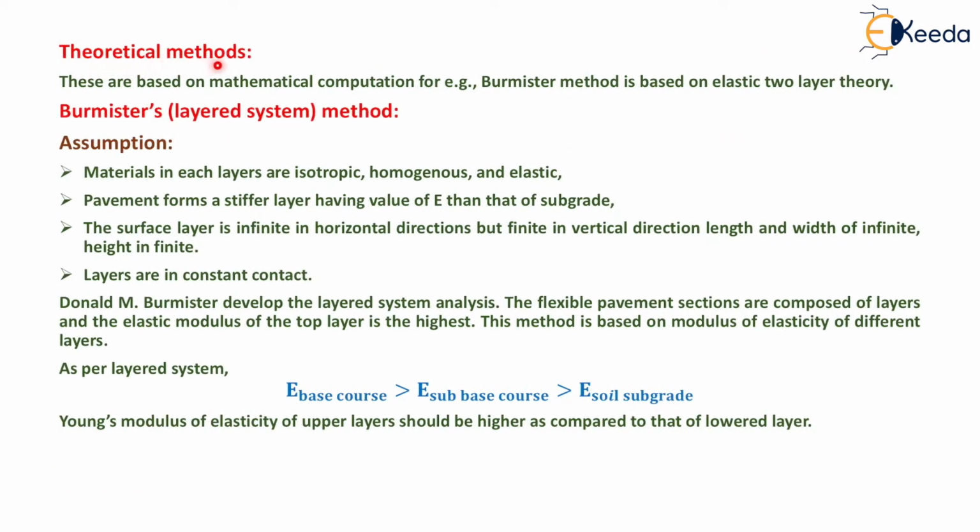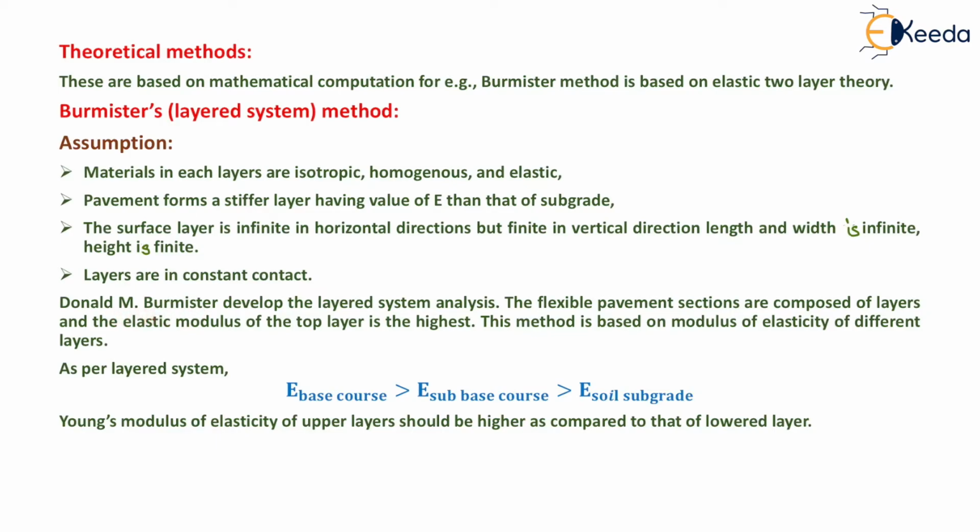Now the theoretical method for the flexible pavement design. These are based on mathematical computation. For example, Burmister method is based on elastic two-layer theory. Now according to the Burmister layered system method, the assumptions of this method are: material in each layer is isotropic, homogeneous and elastic. Pavement forms a stiffer layer having value of E higher than that of subgrade. The surface layer is infinite in horizontal direction but finite in vertical direction. It means that the length and width are infinite and height is finite. Layers are in constant contact.